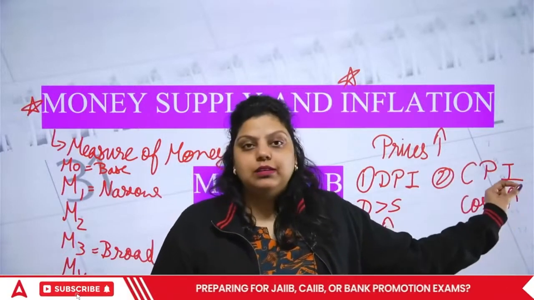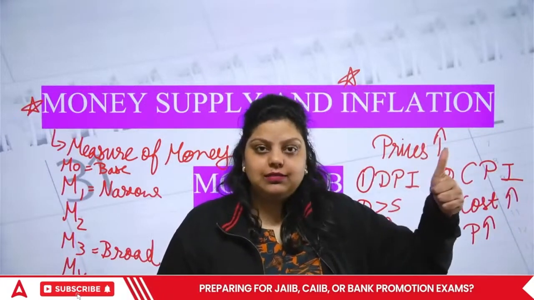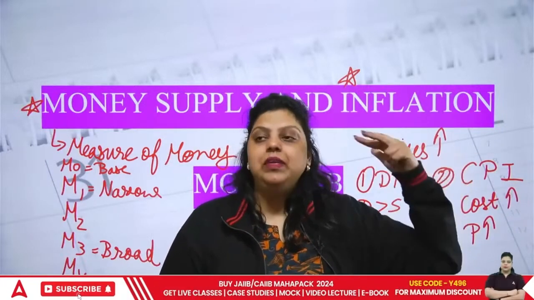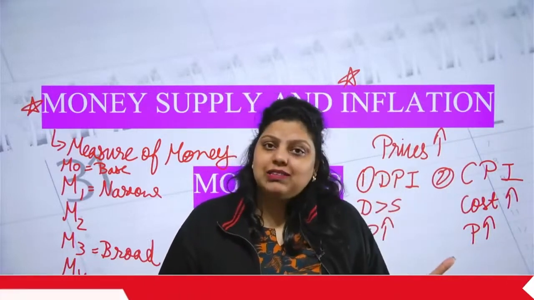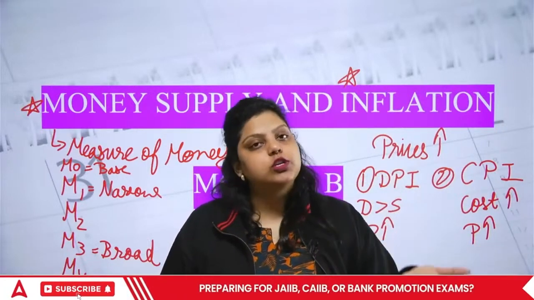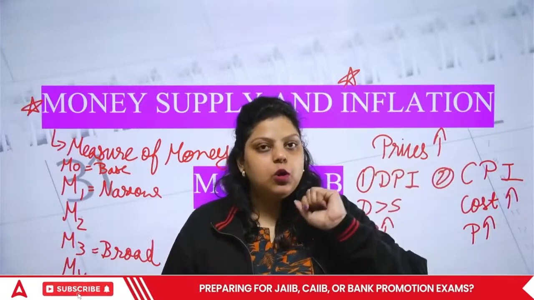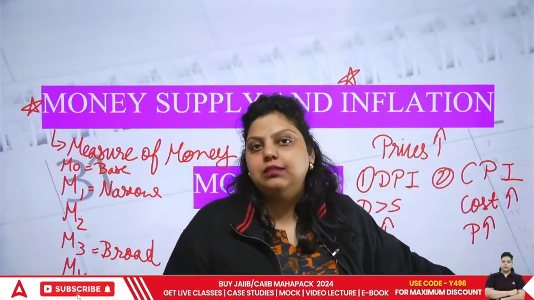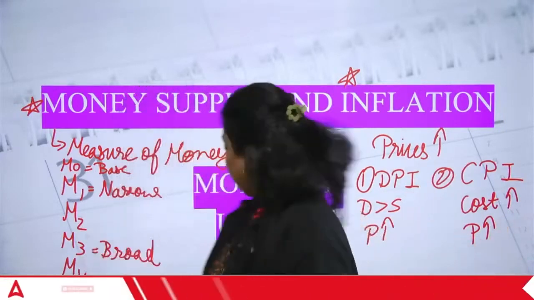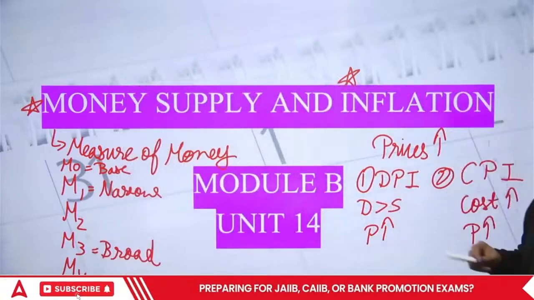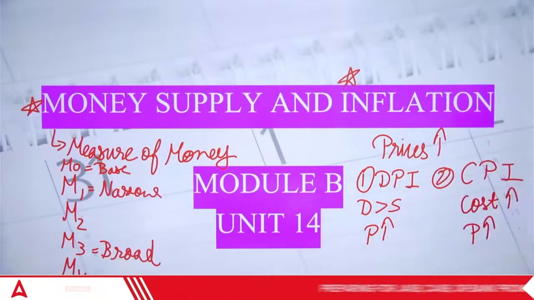And when this cost increases, let's say the raw material prices increase, let's say the electricity charges increase, let's say transportation cost increases, let's say the labor's wages have been increased. In all these situations, your cost will be increasing. And when the cost increases, it increases the price. And that's your cost push inflation. So there are two causes of inflation that have been given. First is demand pull inflation, and second we have cost push inflation.